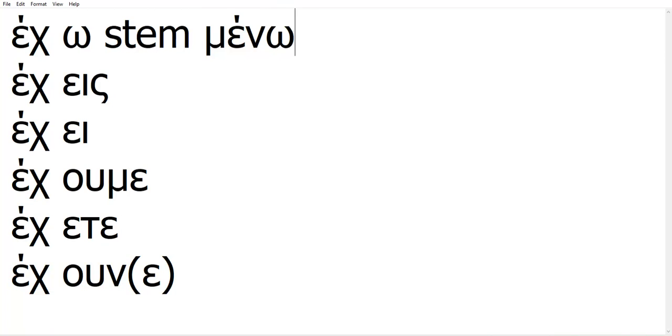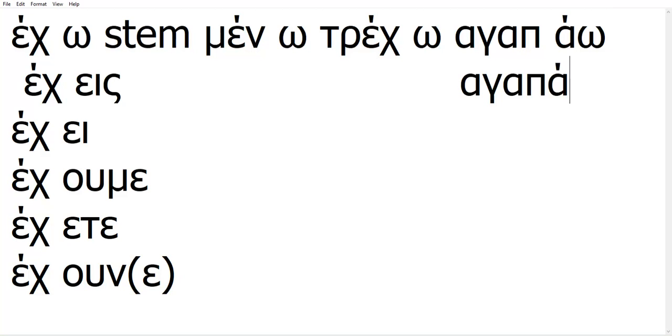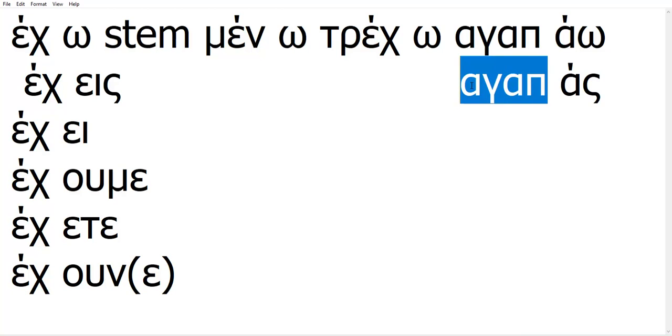Μένω, you see the stress is on the stem, right? And then let's take another one. Τρέχω, to run, also the stress is on the stem. However, αγαπάω, which can be confusing because it looks like these two syllables, you see immediately if I conjugate the verb. Αγαπάω, αγαπάς. So the non-changing part is this αγάπ here. And this part actually is not stressed. The stress is on the ending.